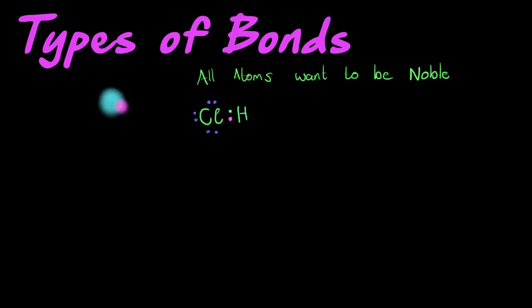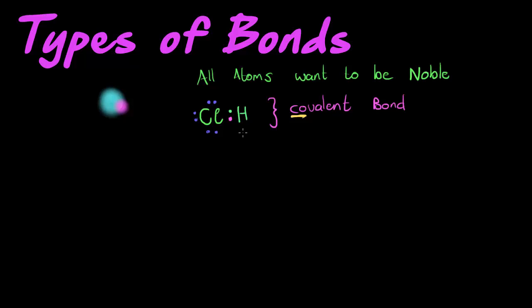This is called a covalent bond. And in a covalent bond, we are sharing our electrons. Covalent, that co means together, and valent obviously refers to the valence electrons. So we use our valence electrons and share them in order to fill up our energy levels. However, that's not the only way in which bonds can happen. We don't just have to share.